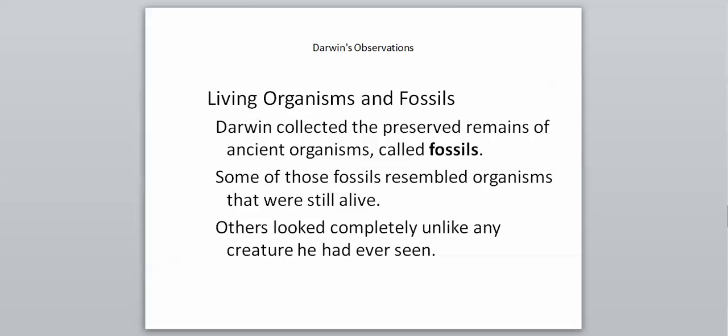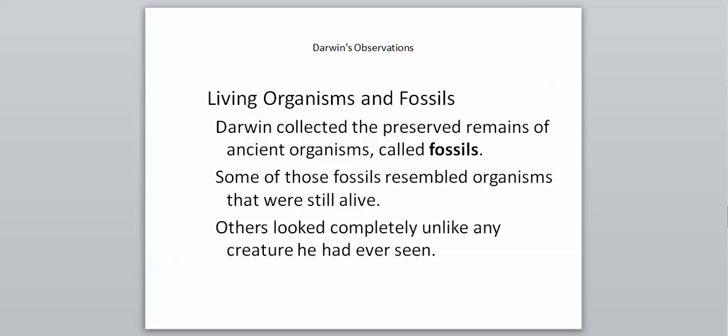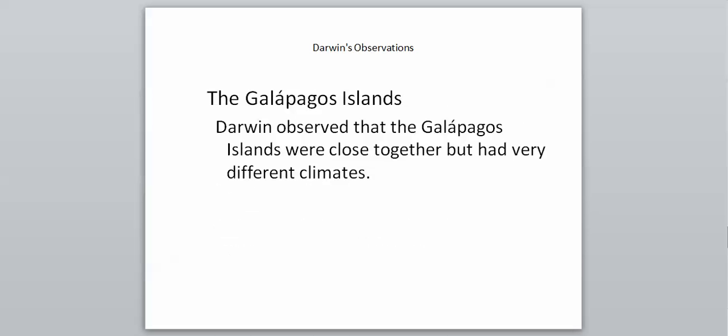So he looked at living organisms, he looked at fossils, and he tried to compare them to see, oh look, this one is very similar to this organism that I found alive today, but this fossil, there's nothing alive that I've seen that looks like this. And so overall, just all these things kind of led him to come to his theory of evolution.